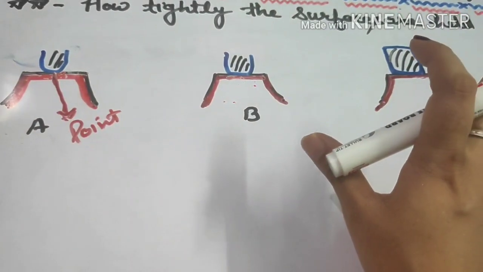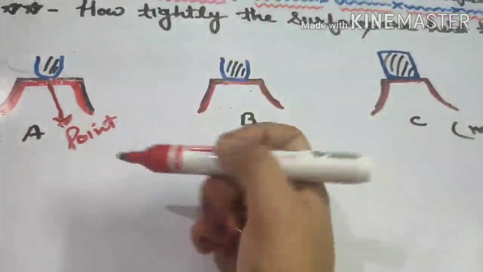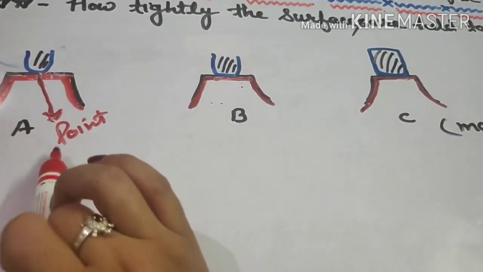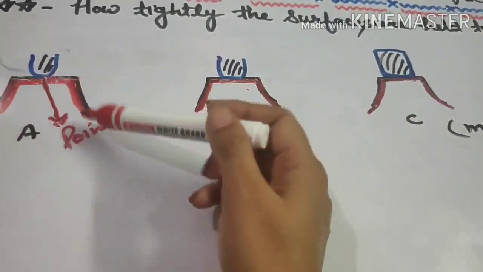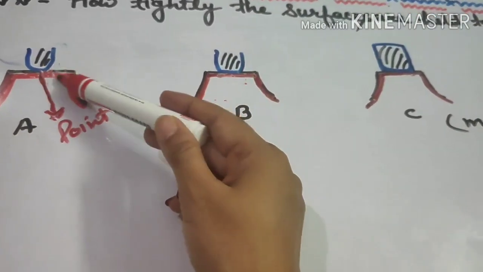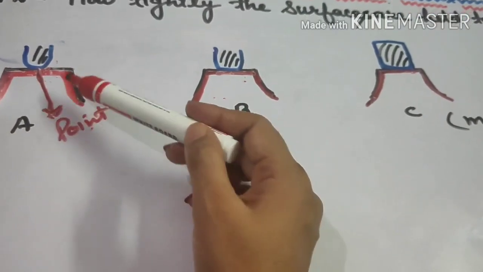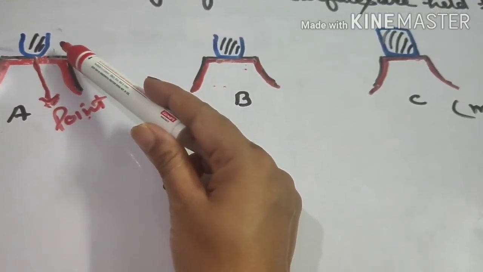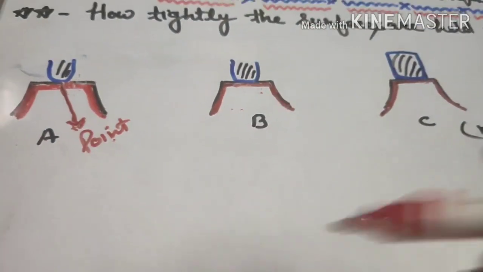So here you see, in this object the weight of the object is less, so here friction is less. And the second thing is, they both contact each other at a point. So that means the object is not heavy, so here friction is less.